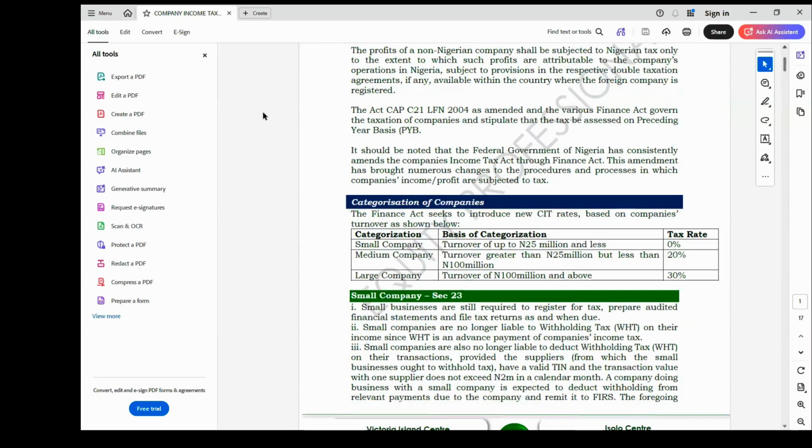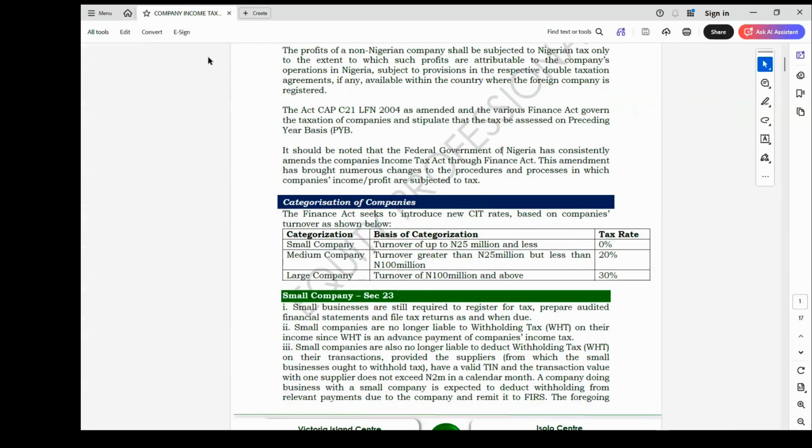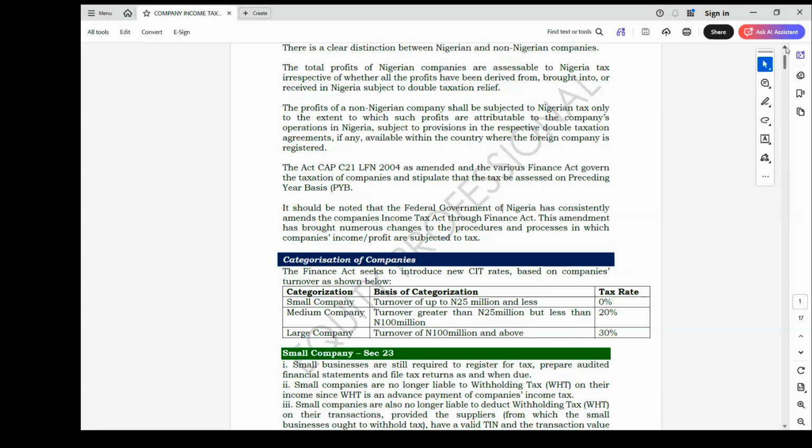So where they don't make any profit or income in Nigeria, they are not liable to Nigerian tax. Only the income attributable to operations carried out in Nigeria is what they pay company income tax on.